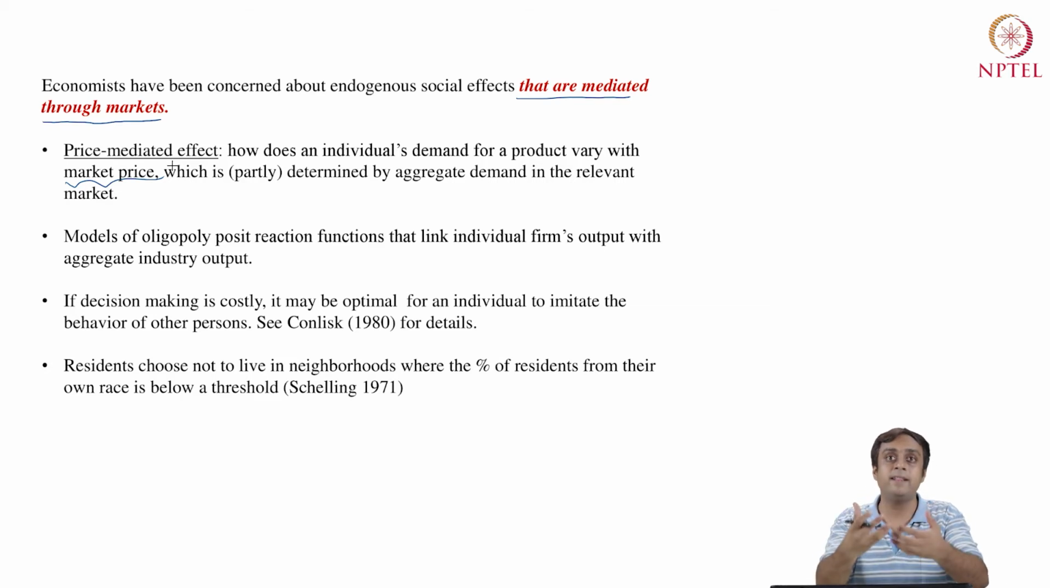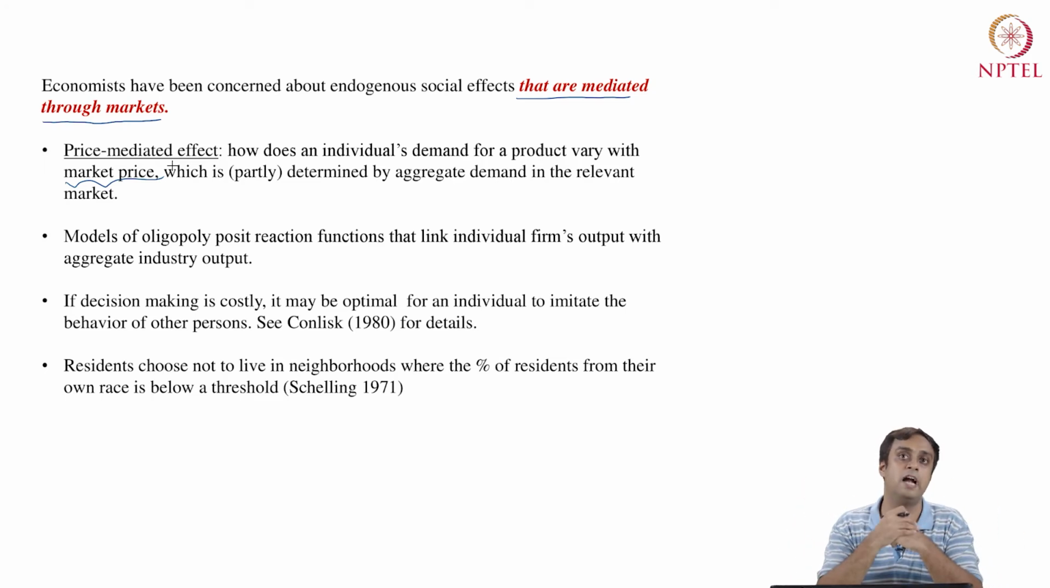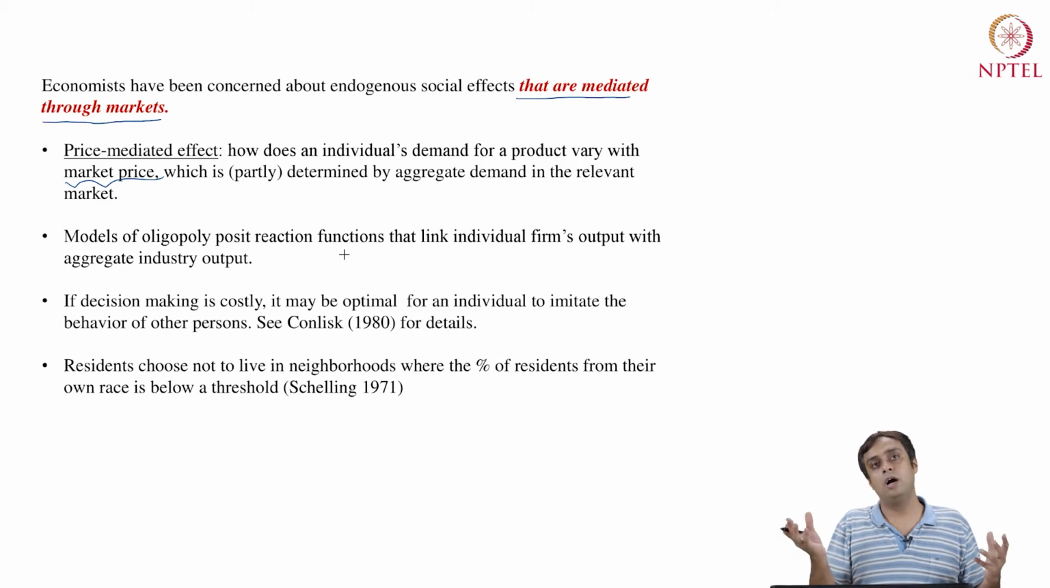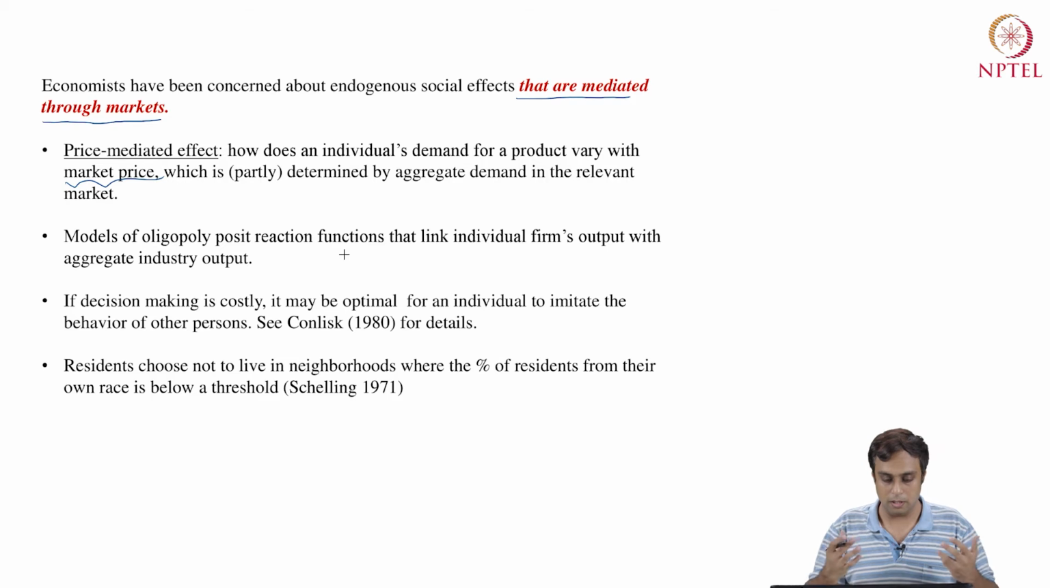Now, if an individual is buying that good, they are somehow imitating the behavior of their reference group, which is also willing to pay that price for that very object, right? So there are these endogenous social effects, but they are mediated through market prices, so through a market equilibrium. Again, there are models of oligopoly that posit reaction functions which link an individual firm's output with aggregate industry output. Again, it's a very similar idea, but now using a production function rather than the consumption or the consumer preferences.